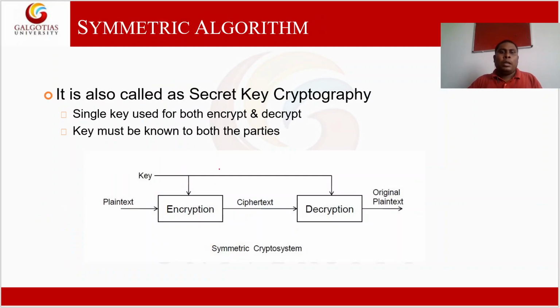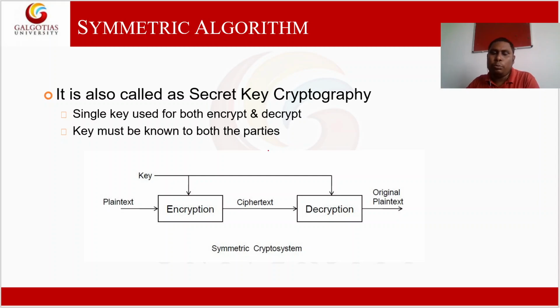Okay, so this is the actual processing of symmetric key cryptography. It uses a single key for both encryption and decryption, and both parties should know the key. That means the sender and receiver both know the actual key, which is called the secret key.